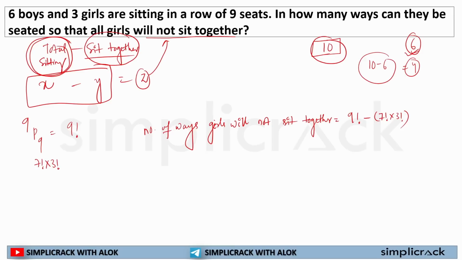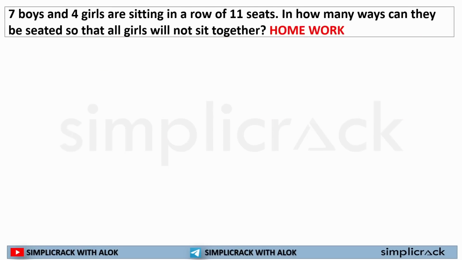See, the concept will remain unchanged. Here, instead of boys and girls, they can use anything else and they can ask the question. So you need to grab the concept. You need to have conceptual clarity so that you can solve each and every question. Now, this is a homework I have given to you. You need to solve it, same as the previous question. Ditto.